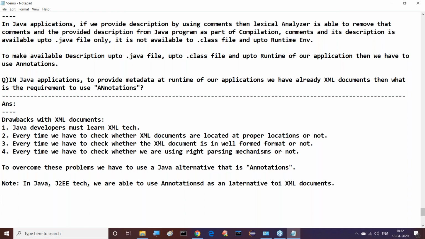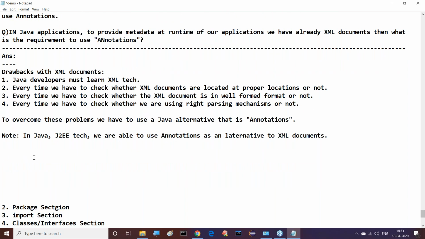That's it. This is the total awareness we can have about XML documents.